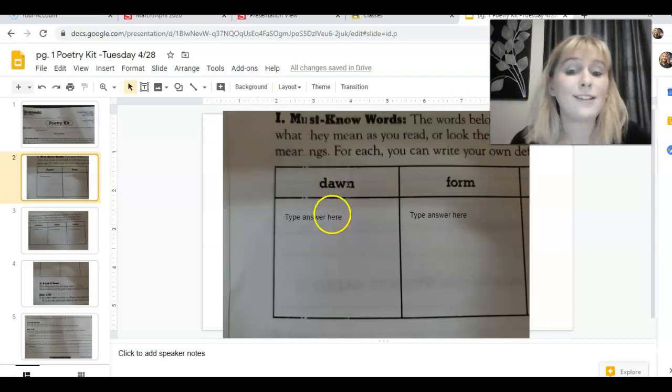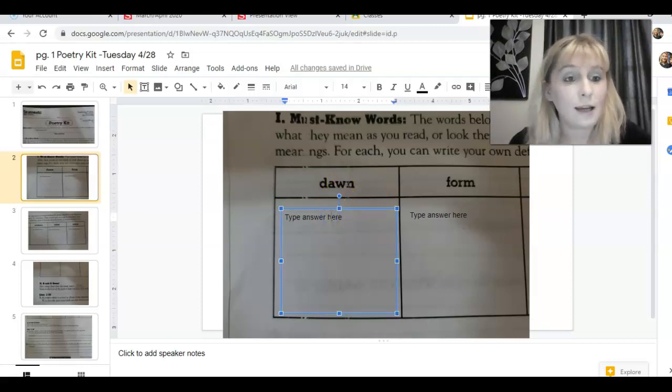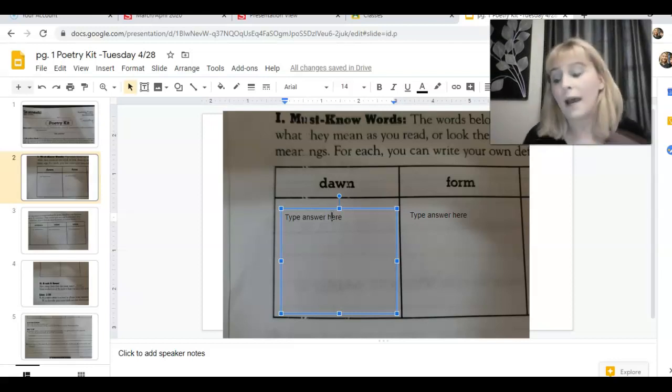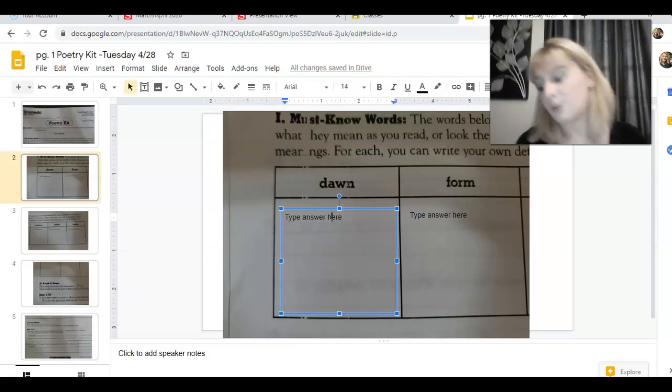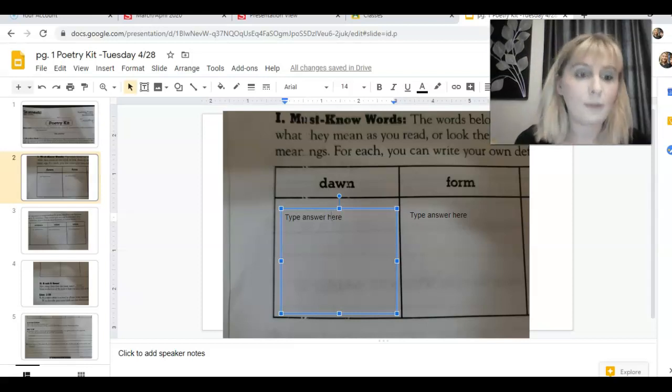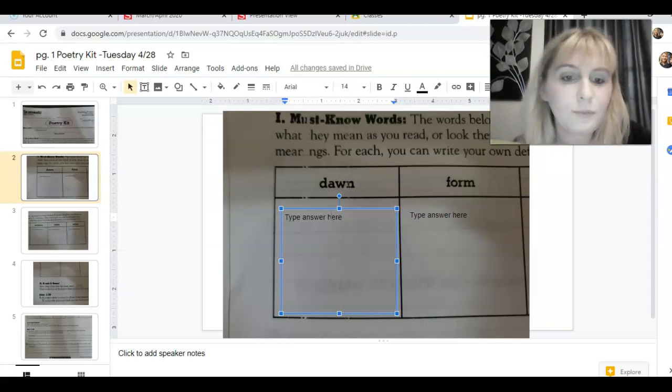So the first word is dawn. When you're ready to type in your answer, you just click the little box and then tell us what you think dawn means and go back to your text and see how it's used in context. So this is from line 4. Remember the sun's birth at dawn. What time of the day is it when the sun first appears? What do we call that?